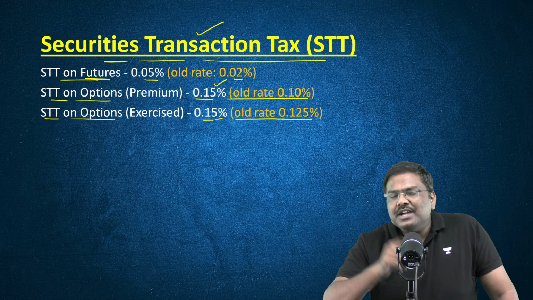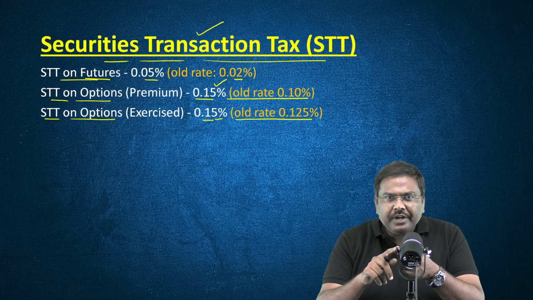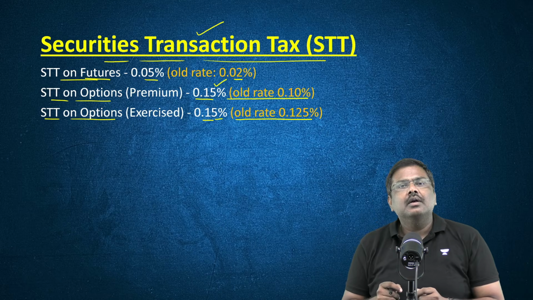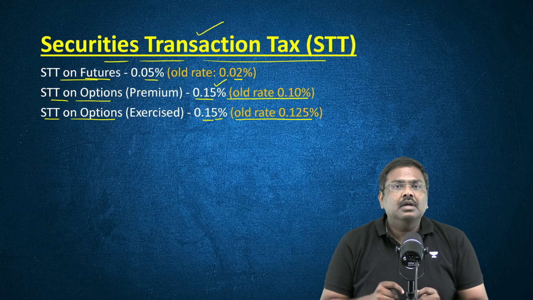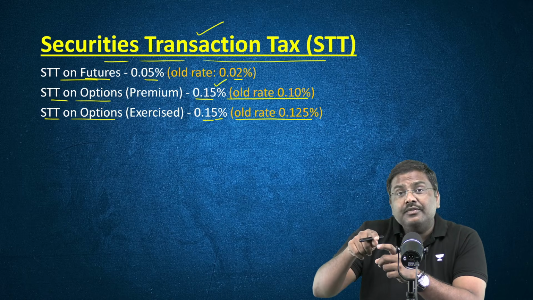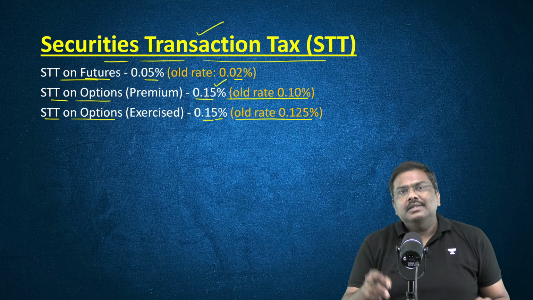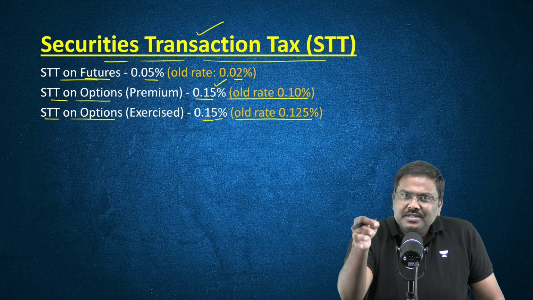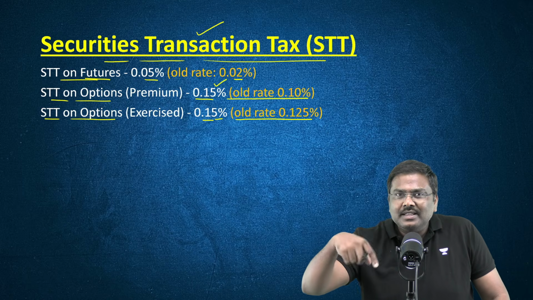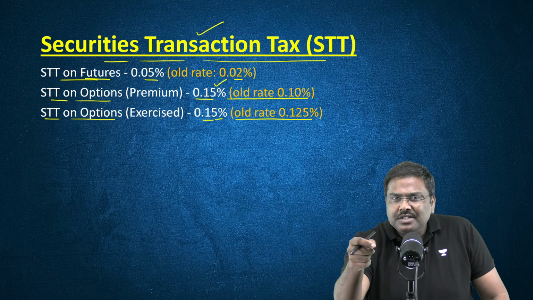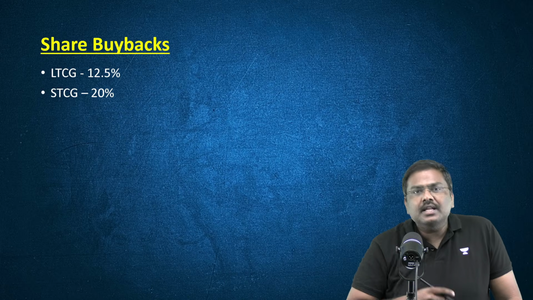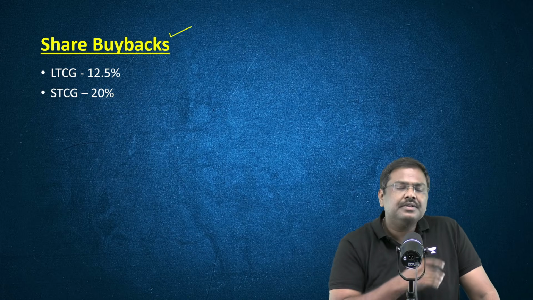What is the implication of this? The government of India on one side will be able to collect more taxes. But at the same point of time, the taxation burden on the investors will be higher. The government of India wants to reduce speculative transactions in the market by increasing the cost associated with conducting these transactions. Second important change is in the context of share buybacks.